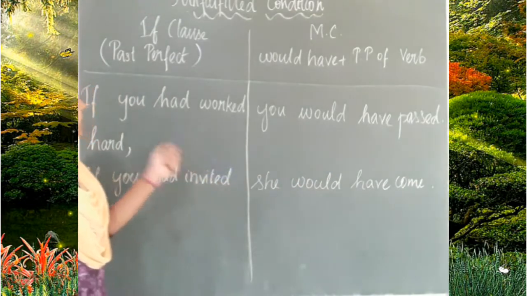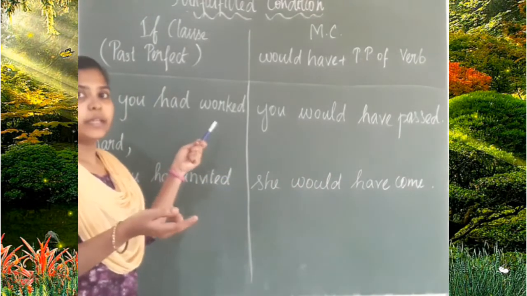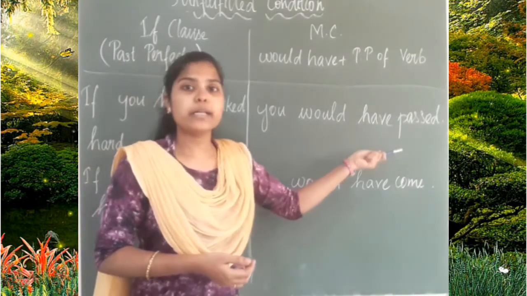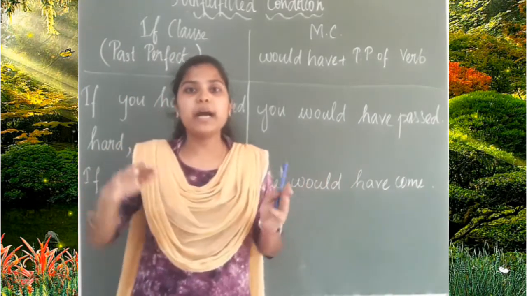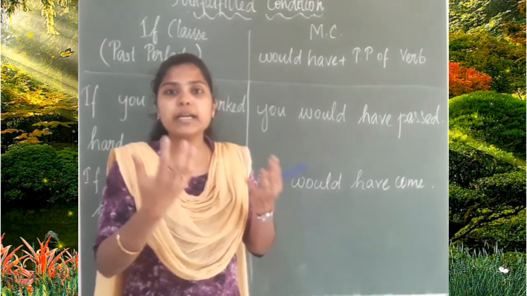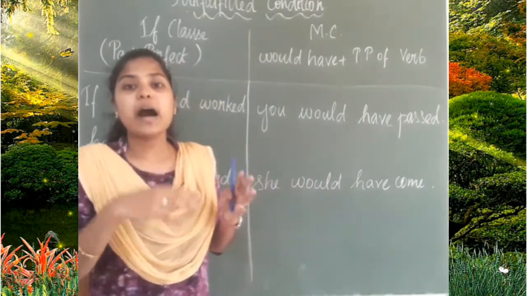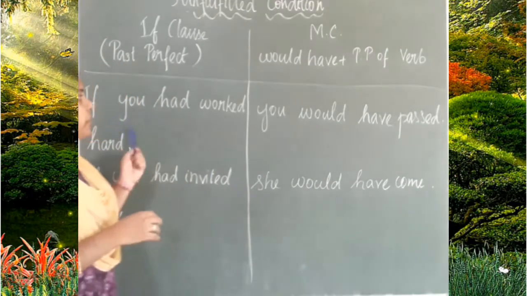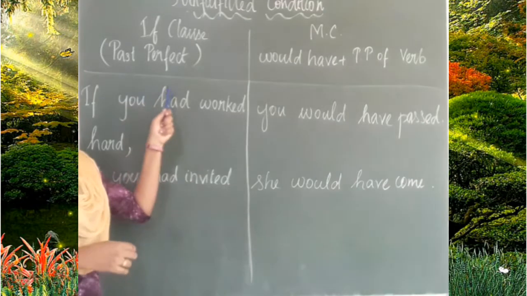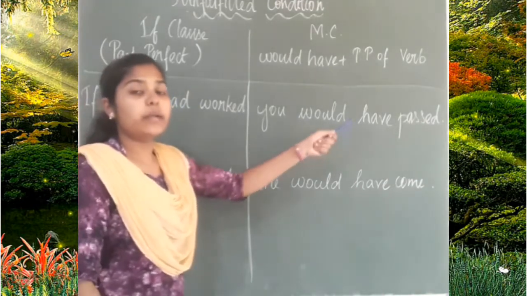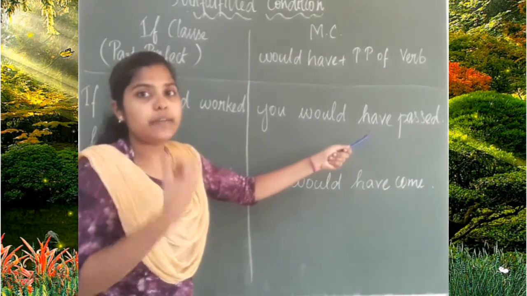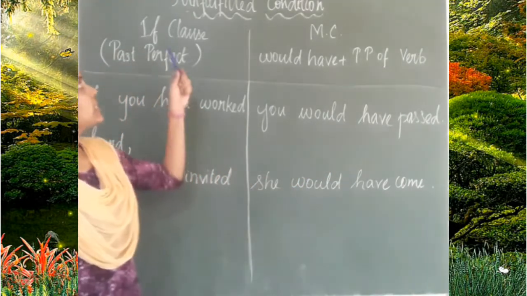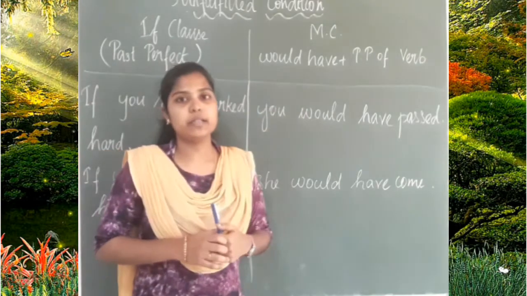So here, if you had worked hard, you would get a result. You would have passed. So if we apply that condition, we can expect an outcome. So this is the unfulfilled condition. If you had worked hard, past perfect, you can expect something. You would have got or you would have achieved something. So this is the third type, that is unfulfilled condition.